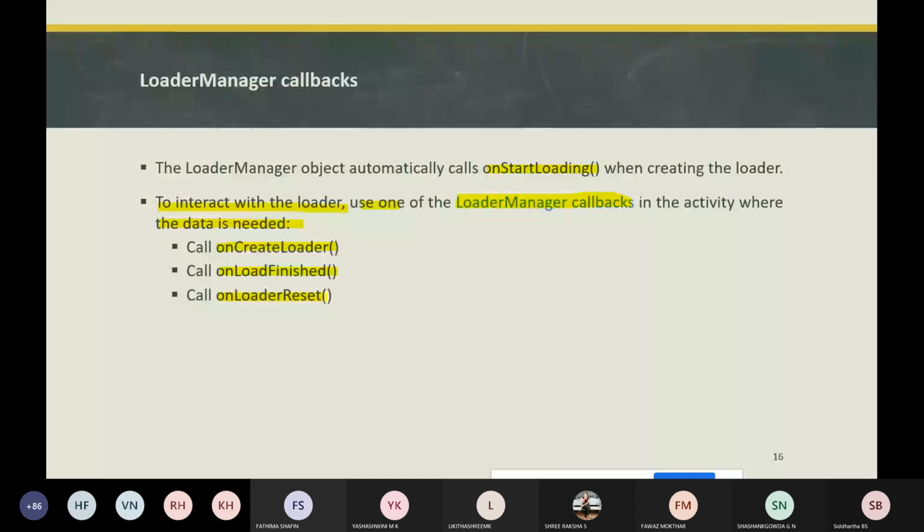When we need to instantiate and return a new loader for the given ID, we call the onCreateLoader method. The onLoadFinished is called whenever a previously created loader has finished loading. The onLoaderReset is called when a previously created loader is being reset, which makes its data unavailable. At this point, the app should remove any references to the loader's data. So then we need to call onLoaderReset.